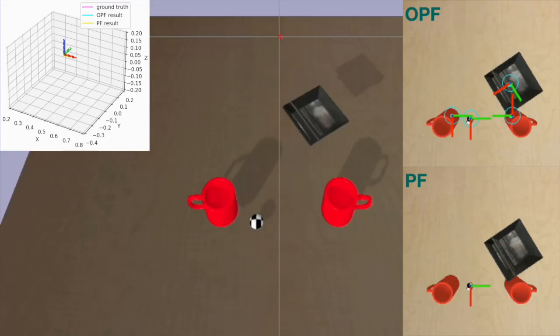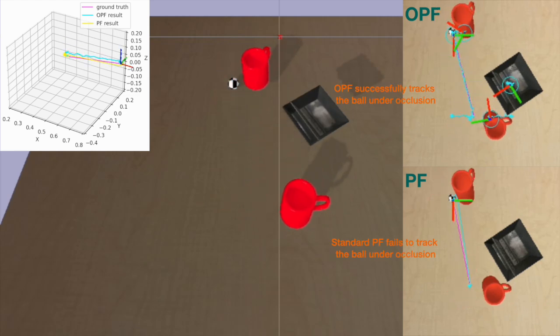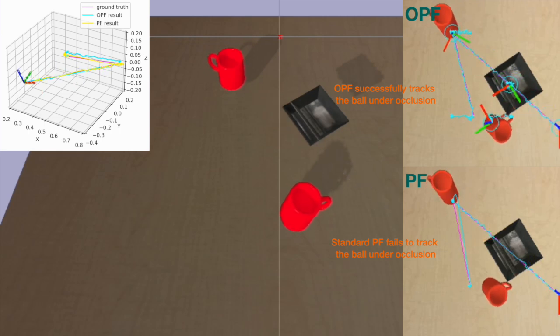Now let's revisit the same PyBullet simulation shown before. The OPF result is in the top right corner, and in the top left corner, we have the direct comparisons of standard PF, OPF, and the ground truth. We can see when the ball is occluded, OPF can still keep track of it, either moving together with the red mug or moving behind the floating tray.